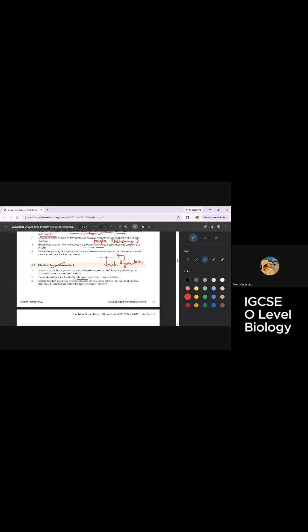Then we have the same topic, the effects of temperature and pH. What does the temperature do to an enzyme? What does the pH do to the enzyme? What is an optimum temperature and pH? We are going to study this. Leave it right now.